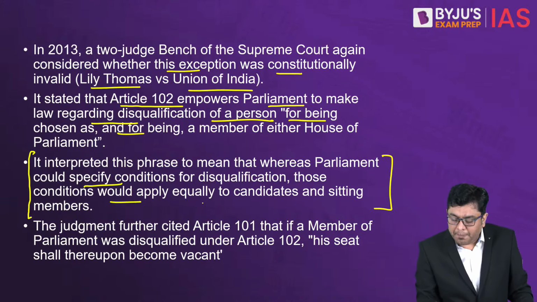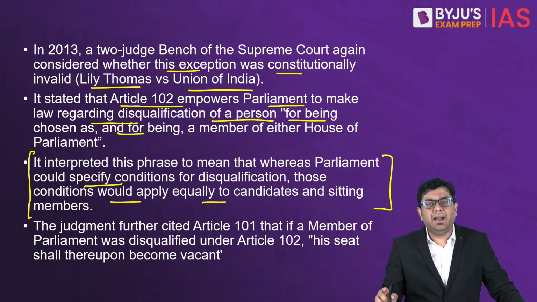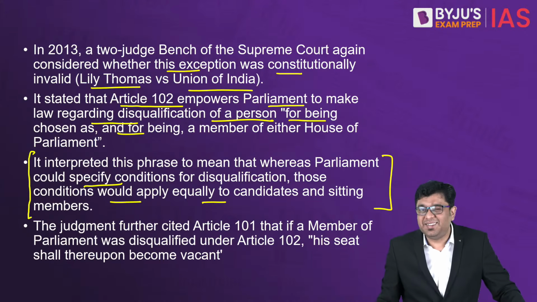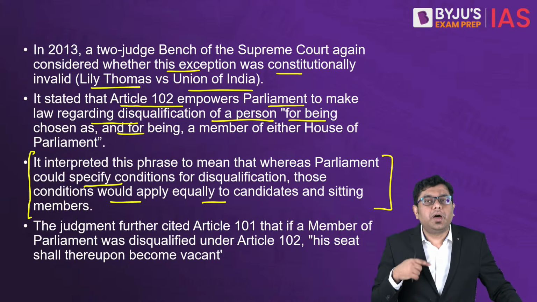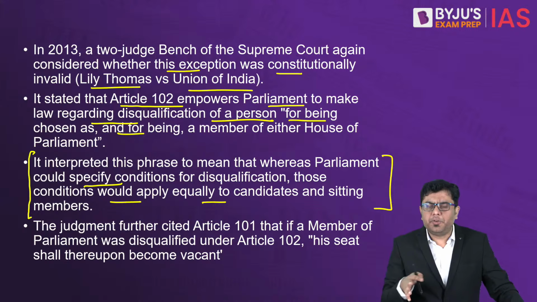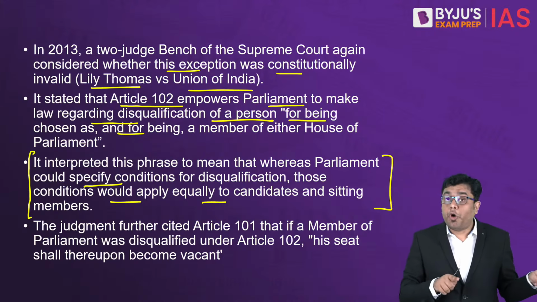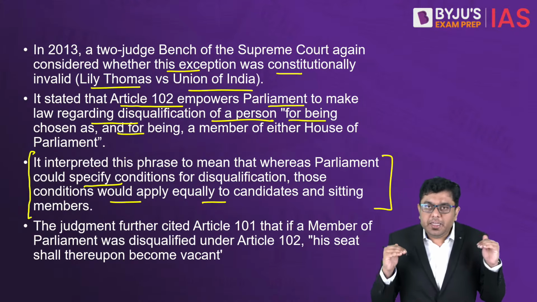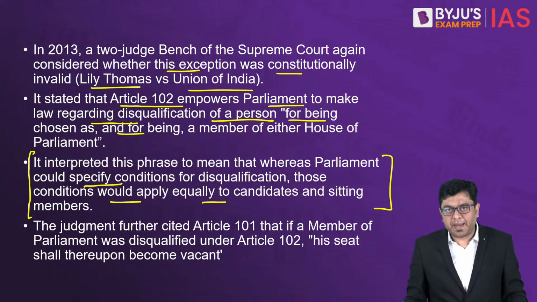Those conditions would apply equally to the candidates and the sitting members. Means the candidates who are appearing for elections and the sitting members, for both of them you should have the equal crucible and the equal parameter.